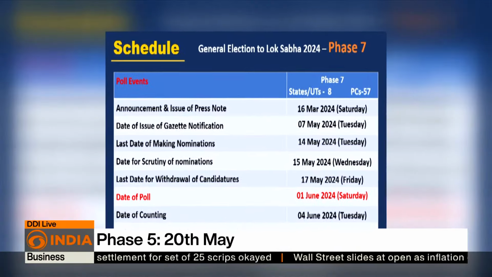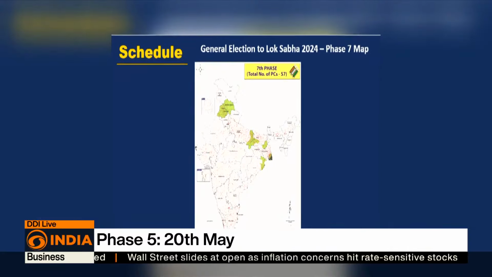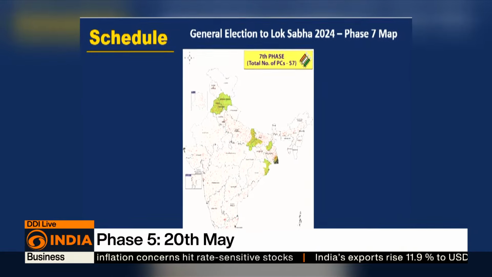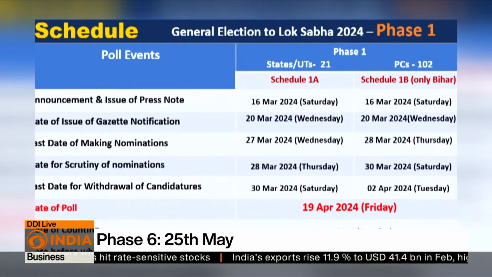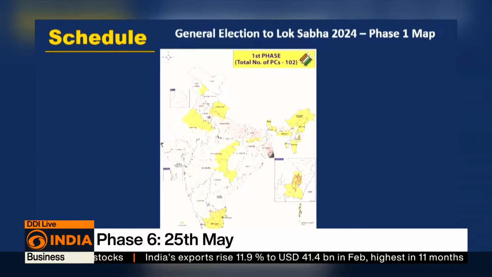This time, almost 6 days delay when it comes to the dates being announced. And for the first time, the elections, voting as well as counting, being pushed into the month of June clearly indicates that there is a huge task on hand for the Election Commission, and they have tried everything possible to make it a free and fair election.